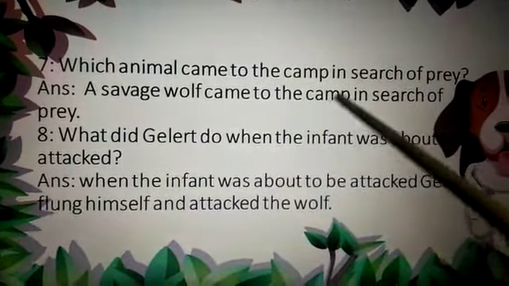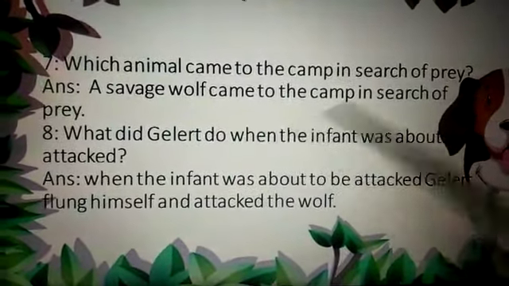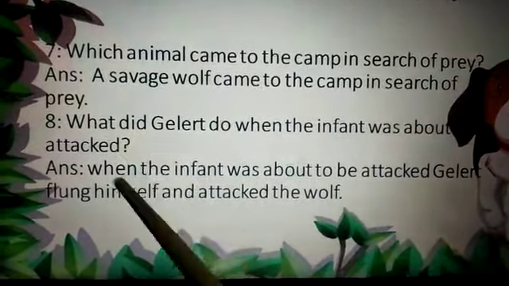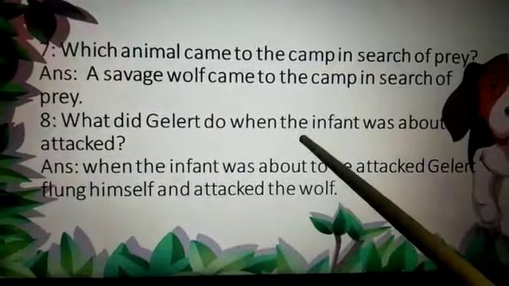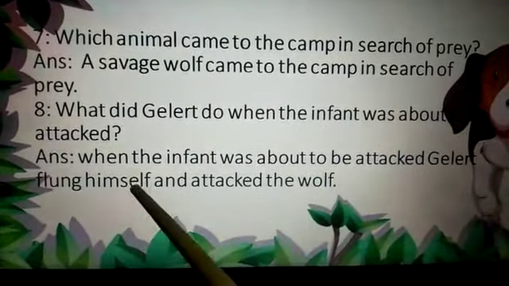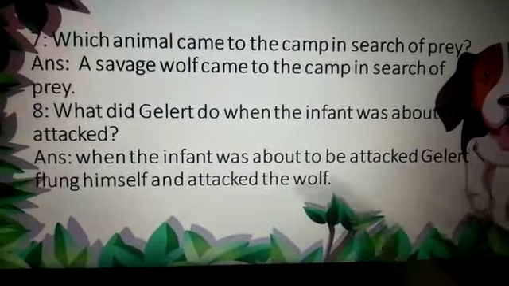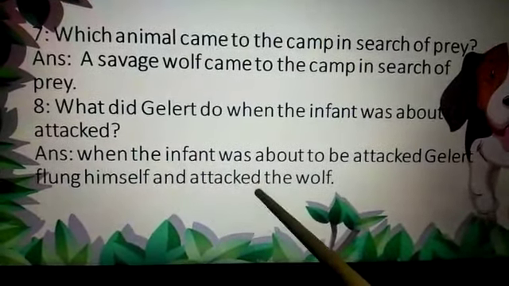Now, which animal came to the camp in search of prey? A savage wolf came to the camp in search of prey. What did the Gallant Hound do when the infant was about to be attacked? When the infant was about to be attacked, Gelert flung himself and attacked the wolf.